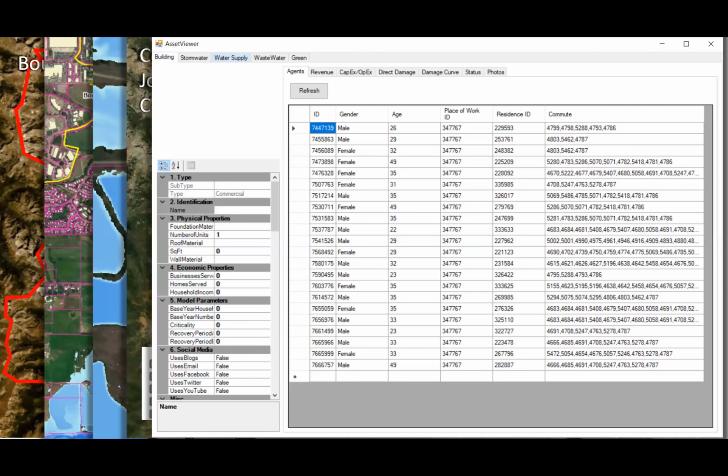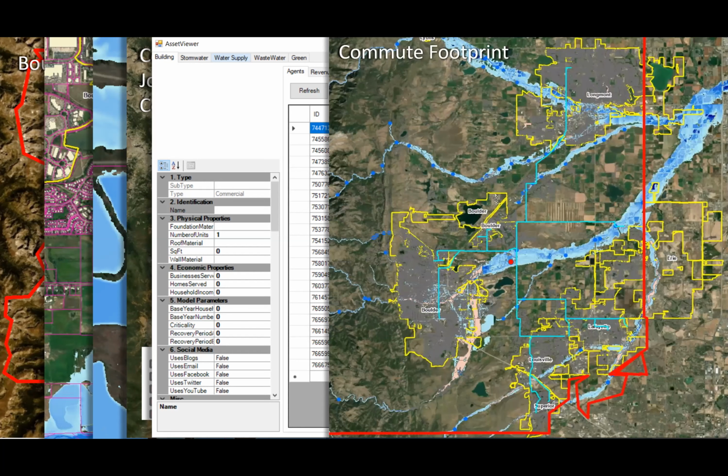Going back to that building I had selected, you can see the model thinks this is the number of people working in this building. It also has their commute path, so it understands they work there and live somewhere else. These are the indexes of the different streets that they take to get to work every day. Because we have that for every building in the county, we can pick a building and show the commute footprint of that building.